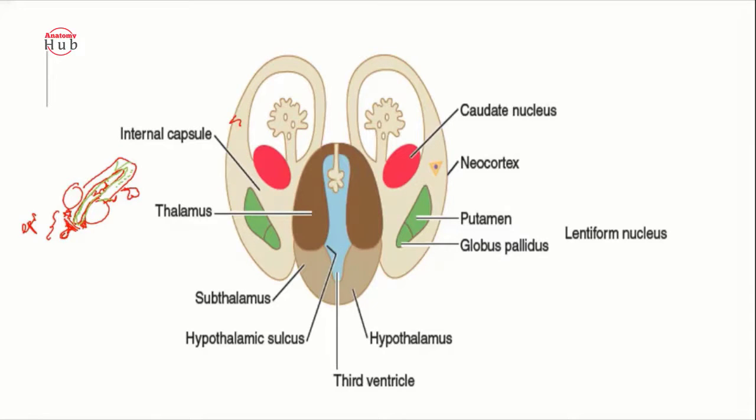So this is your floor plate of the third ventricle, and this one is your roof plate of the third ventricle. From the roof plate of the third ventricle, your habenular nucleus, your commissural fibers, and your pineal gland develop. So whatever structure develops from this roof plate will be known as your epithalamus. And at the side of that, the structures present over here are known as your thalamus. Just in between them, the third ventricle is running.